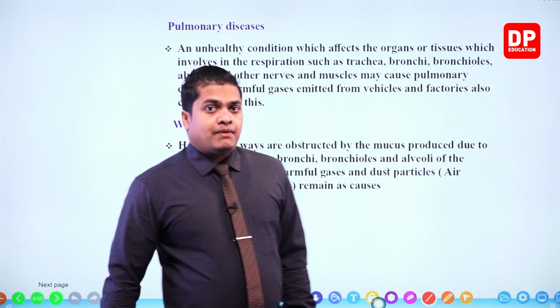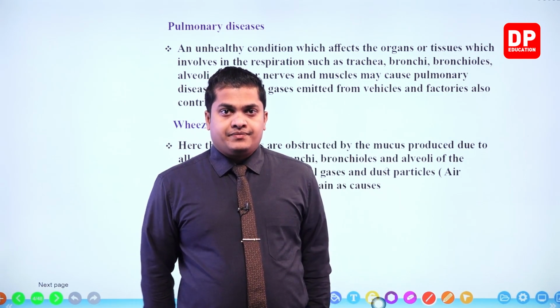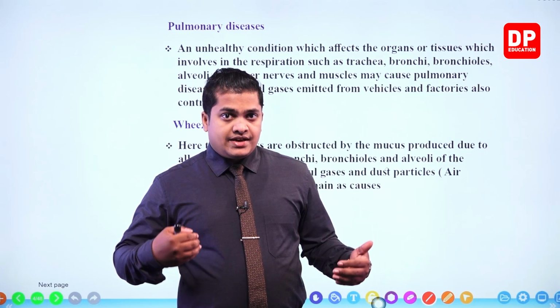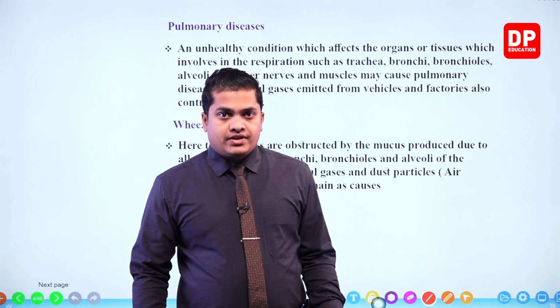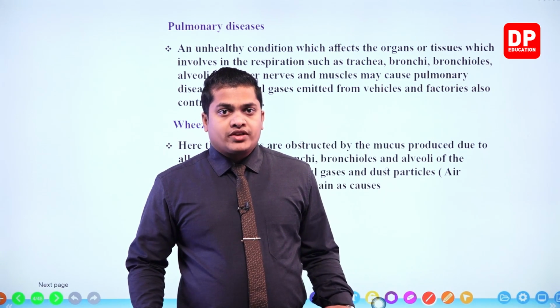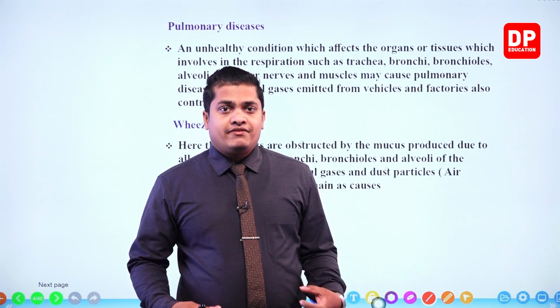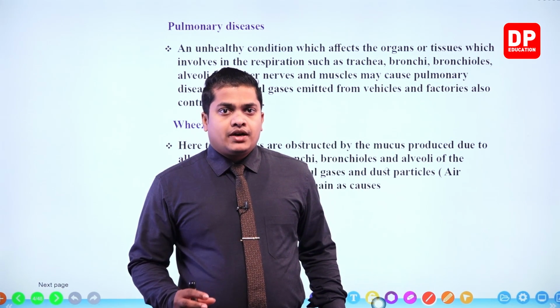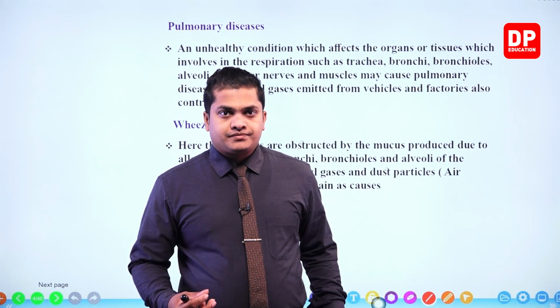So pulmonary diseases are the diseases which are associated with the respiratory system, the areas in our body which are related to the respiratory system: nasal cavity, trachea, larynx, then bronchioles, alveoli, lungs. Okay, so these areas will get affected because of different kinds of toxic gases, and some particulate substances like asbestos, silica, and so on. Sometimes plastic fibers as well.